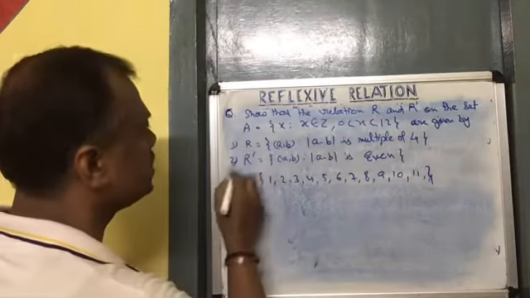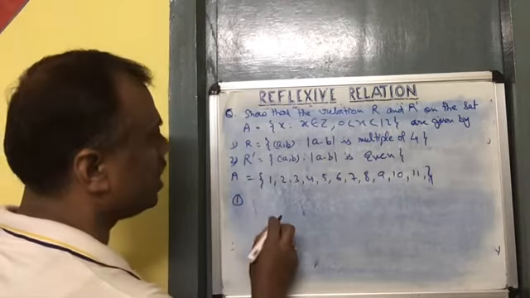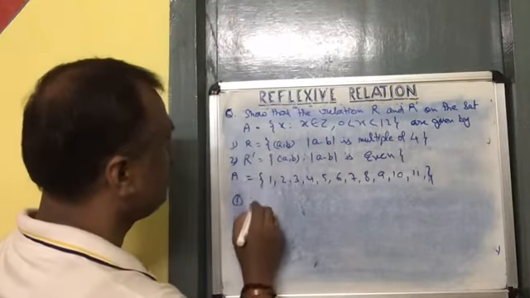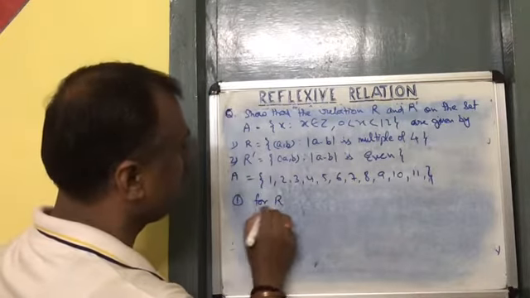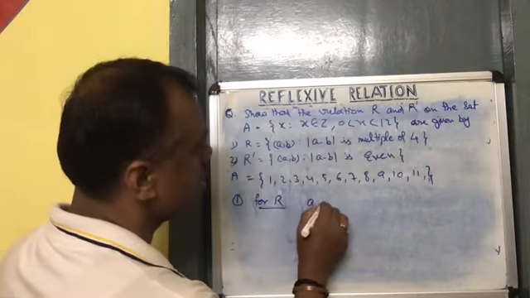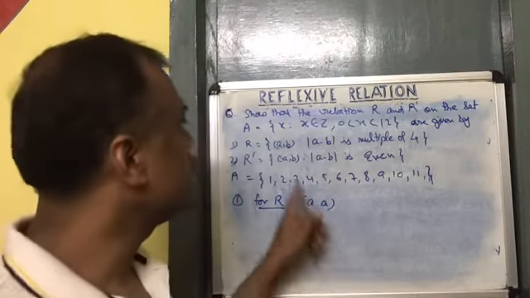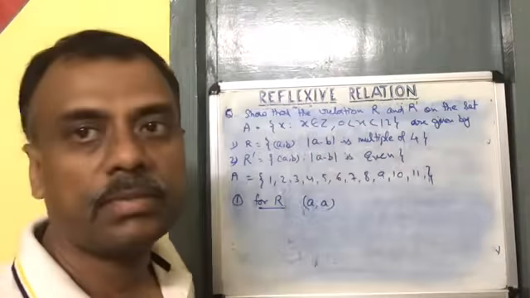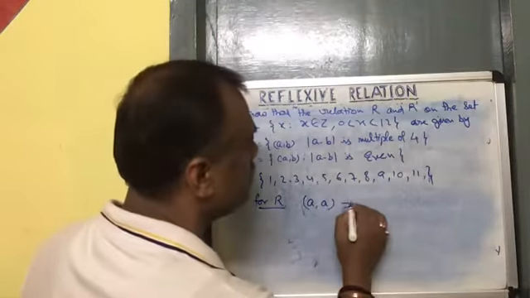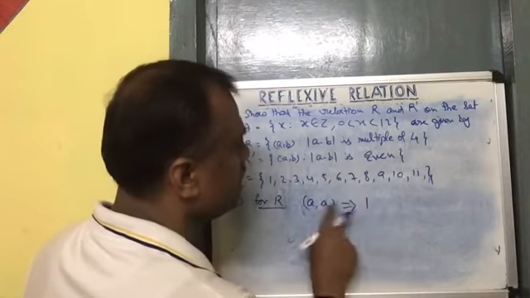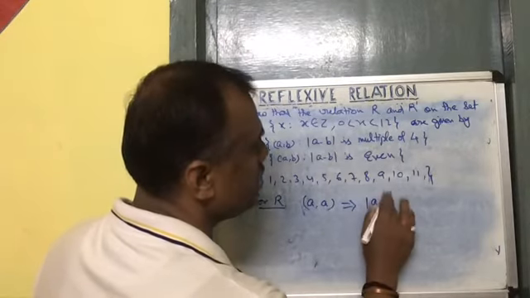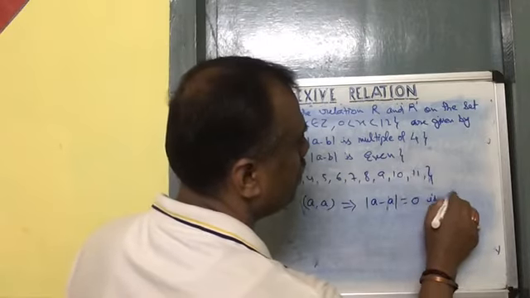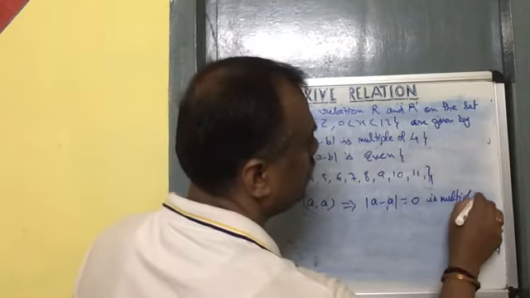Let us consider the first relation R. For that we must see AA. For R, AA, what does AA imply? If AB implies mod of A minus B is a multiple of 4, that means this implies mod of A minus A, which is 0, is a multiple of 4.